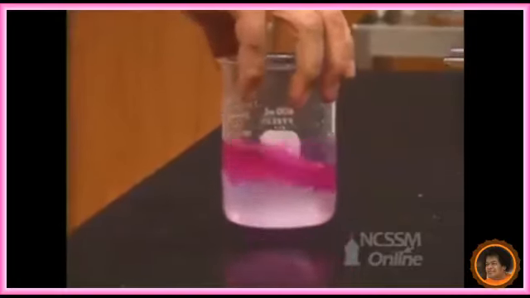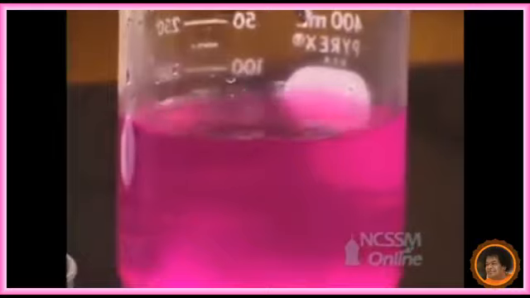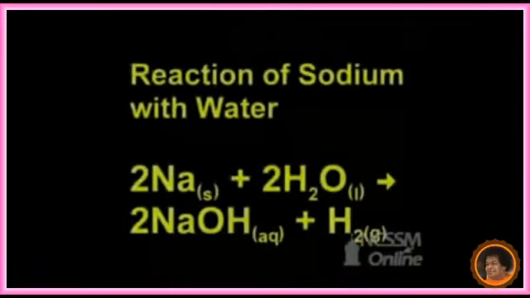Is the solution acidic or basic? We can do the phenolphthalein test. Add one or two drops of phenolphthalein. See, while adding phenolphthalein, the color changes to pink. Pink color indicates it is basic in nature.